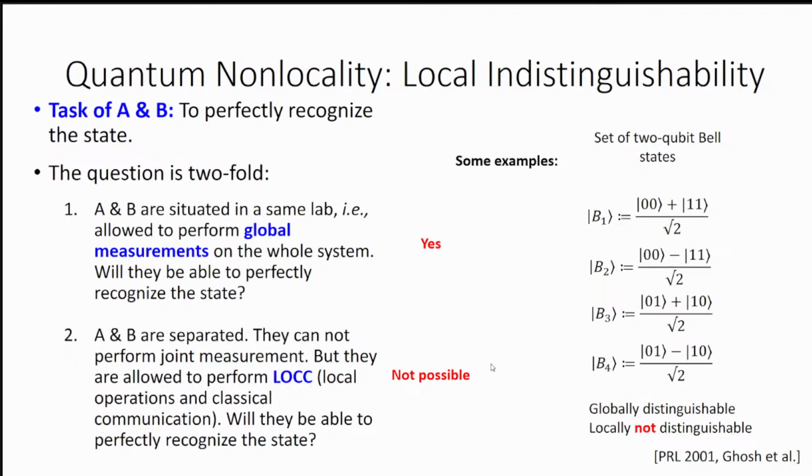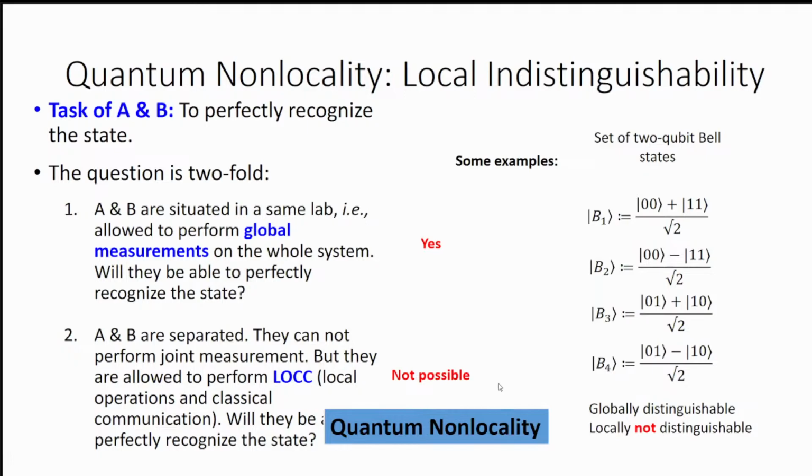And when Alice and Bob are separated, is there an LOCC protocol which will distinguish these 4 states? Will they be able to perfectly recognize the state locally? The answer is that locally, this set is indistinguishable. They cannot recognize it locally by LOCC. This was a work by Shishir Ghosh and others, published in PRL in 2001.